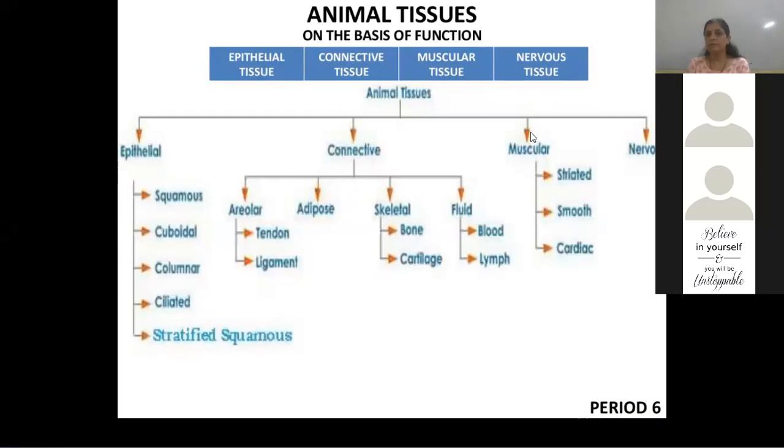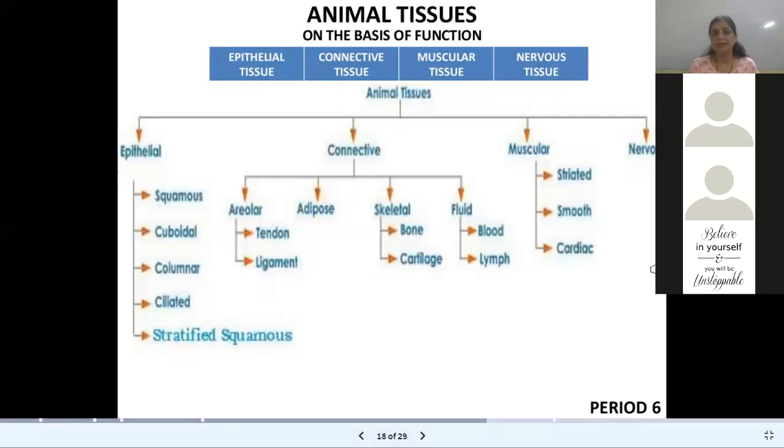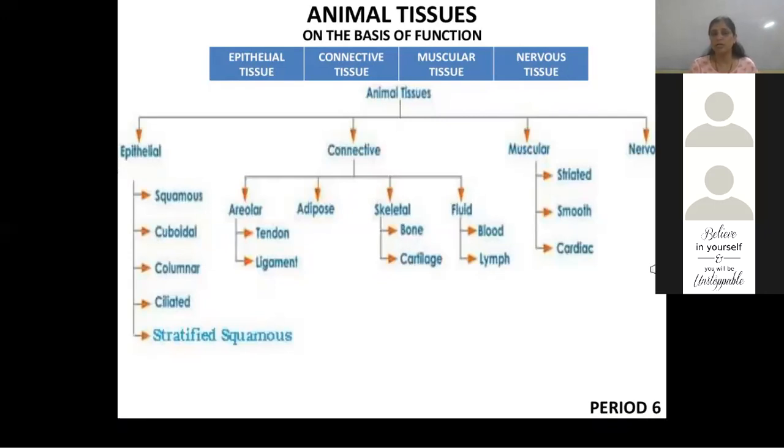Then four main types: epithelial tissue, connective tissue, muscular, nervous. And we have seen the subtypes. I hope you understand the 4 types: epithelial, connective, muscular, nervous. Epithelial subtype, connective subtype, again their subtypes, muscular subtype, and nervous tissue. Okay, very good.